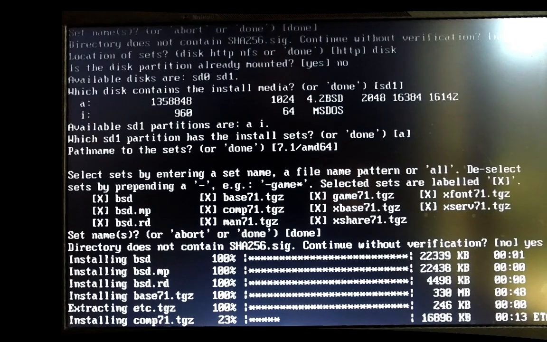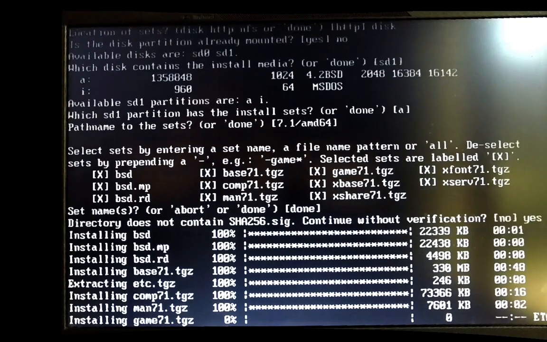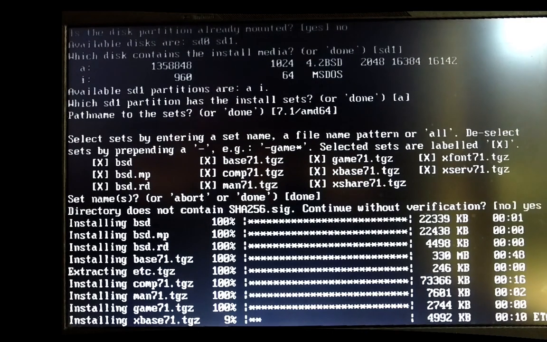So as I said, I can't have internet now because I don't have any Ethernet cable at hand, and my Wi-Fi is not usable because it doesn't have its firmware.